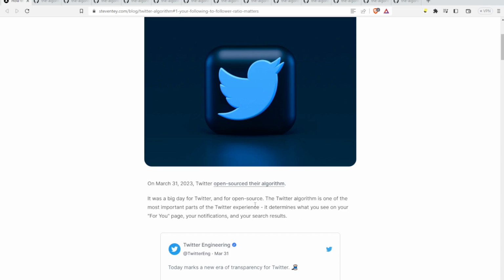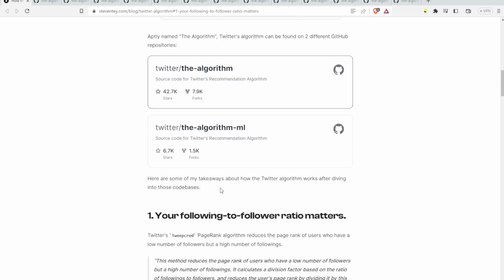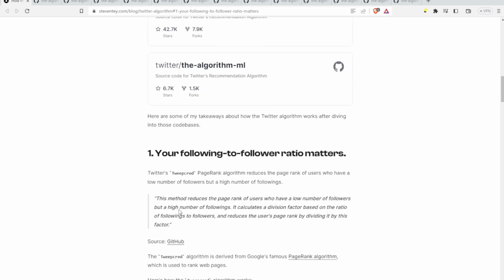So we're going to go through some code here. Aptly named the algorithm on GitHub. I don't know how you feel about GitHub, but I think it's a huge pile of crap, and it's always been. So links will be in the blog post here. So here are some of the takeaways about how the Twitter algorithm works after diving into the code bases, and some of my own as well. Now, there's some Python, there's some Scala, there's some YAML, all sorts of different file formats. Scala looks a lot like Java, and all of my assumptions are probably going to be pretty close.